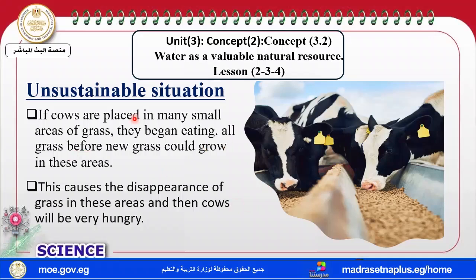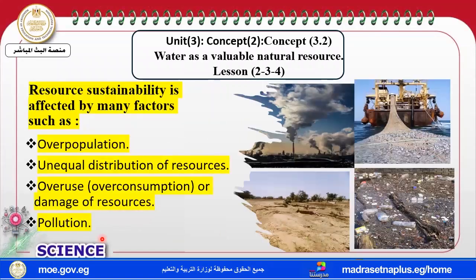So the grass becomes scarce and there's no food for the cow, and the cow will be very hungry. If the cows are placed in many small areas, they begin eating all the grass before new grass could grow. This causes the disappearance of the grass in this area and the cow will be hungry.